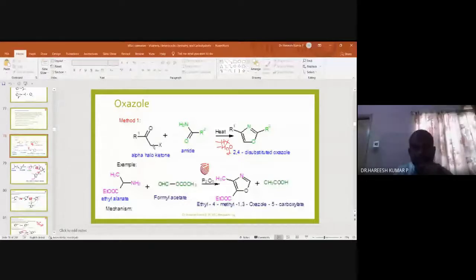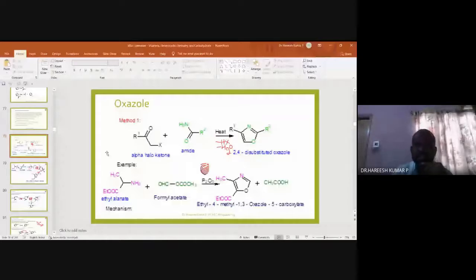So now I'm not putting it in presentation mode, so like this only. If you have any doubt in between, you can ask. This position is called the alpha position, this is alpha halo, and this is a ketone. So when an alpha halo ketone is treated with an amide, it undergoes a condensation reaction on heating, giving rise to oxazole. This is a general method.